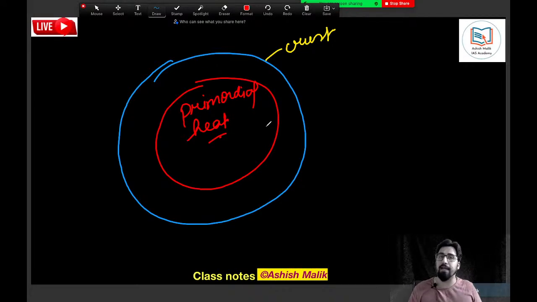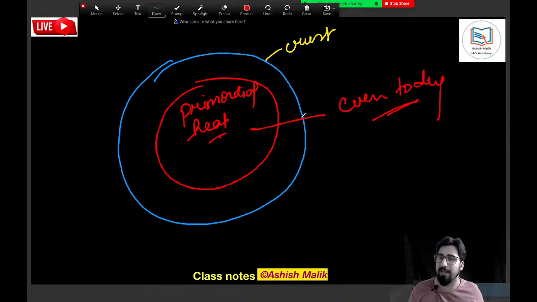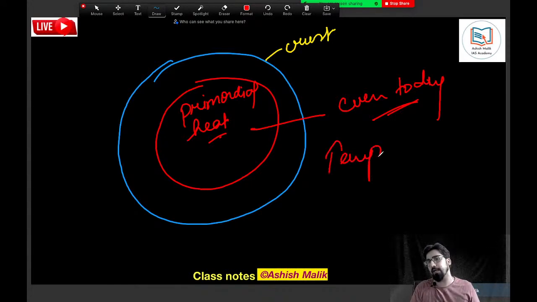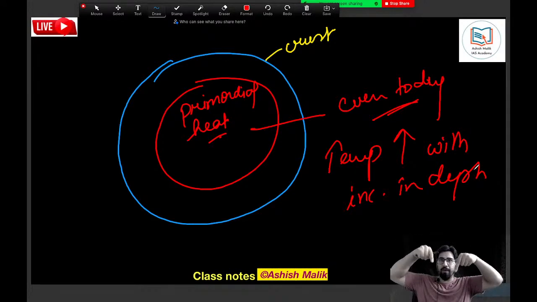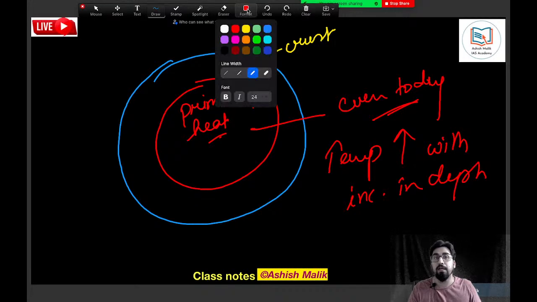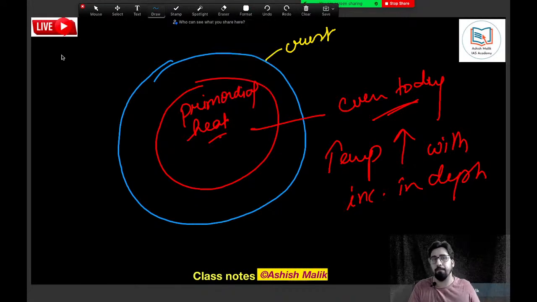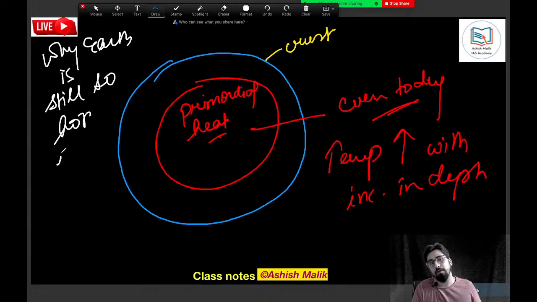That is the reason, guys. Even today, when you go inside the earth, the temperature increases, right? We know this phenomenon: temperature increases with increase in depth. So the more you go inside, there is an increase in temperature and an increase in pressure, because there are two reasons. Always remember why the earth is still so hot from inside.